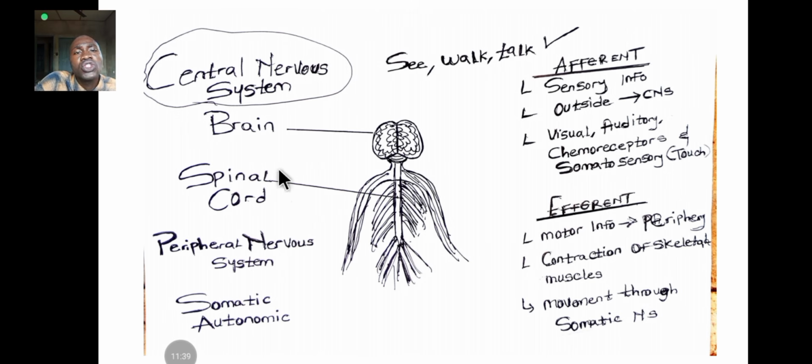The peripheral nervous system, on the other hand, is divided into the somatic and the autonomic. We are going to look at that right away. Looking at the right hand side of this diagram, you have 2 types of nerve: the afferent and the efferent. 2 branches of the nervous system. You have the afferent part and the efferent part of the nervous system. Anytime you see afferent, just know that it means that something is coming.